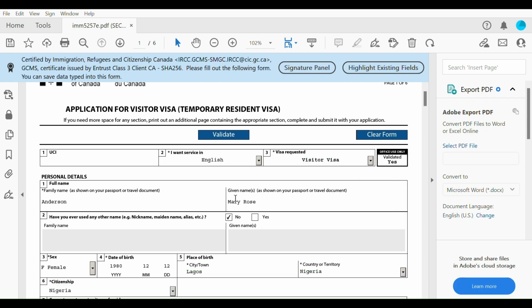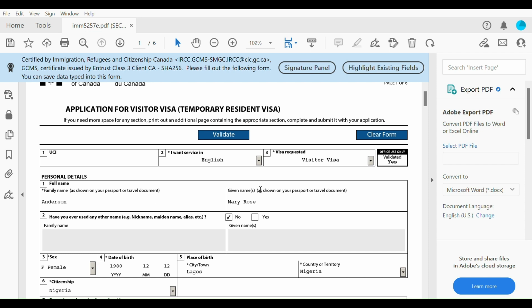Okay, so personal details. So personal details here is asking for your full name as shown on your passport or travel document. So the first one here, it's the family name. So your family name is also called your last name or your surname. So I've put here Anderson. That's the name that I made up for this video.